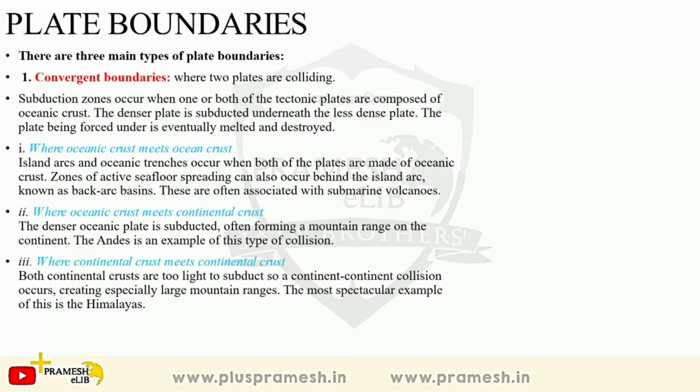So you have to remember, convergent boundaries can be three types again: ocean meeting ocean, continent meeting continent, and continent meeting ocean. So these are the three types. So here we can see an example of the convergent plate boundaries. The B diagram shows convergent plate boundaries.